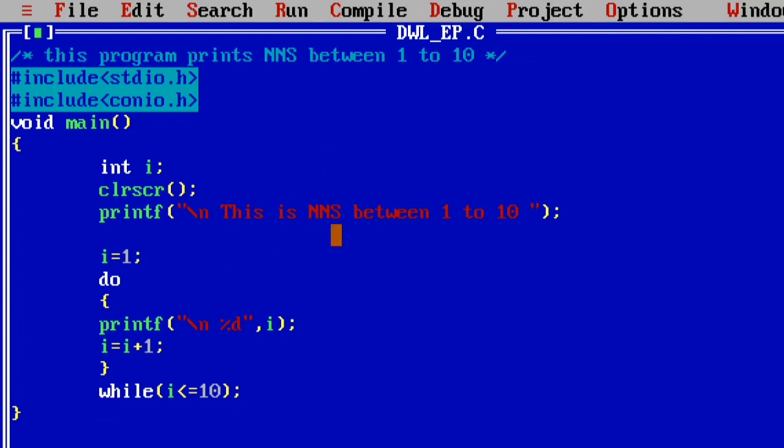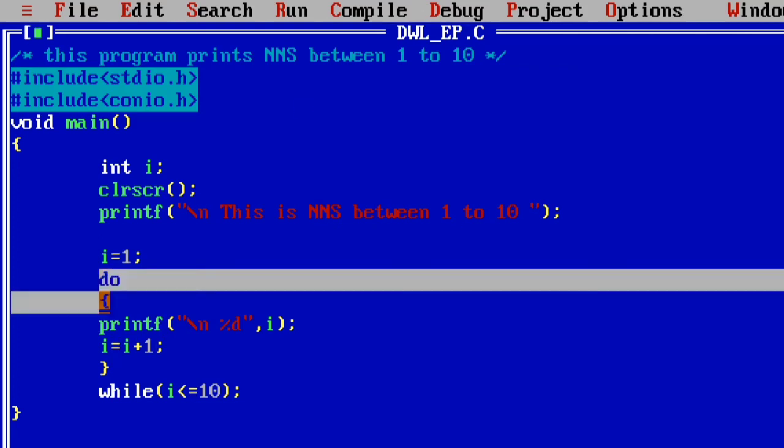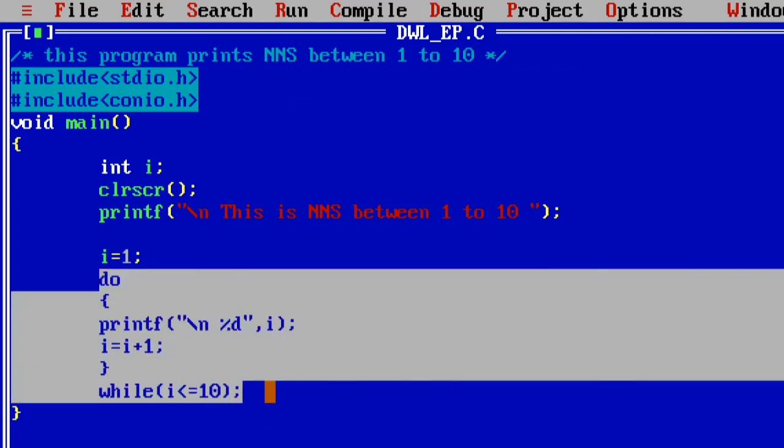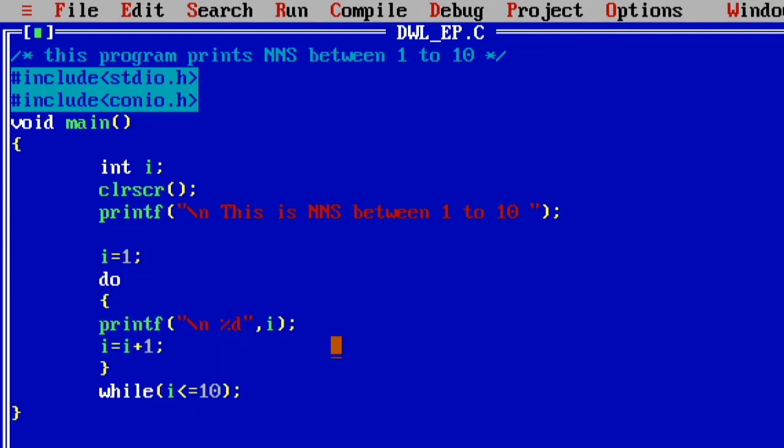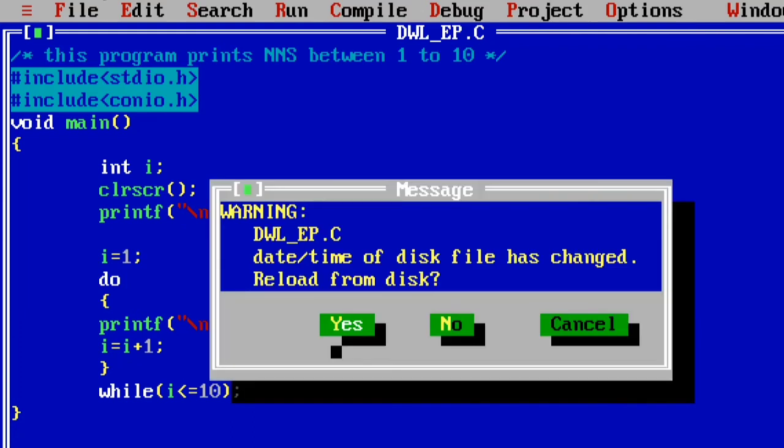This program also prints the natural number series between 1 to 10, but in the program I used the control statement do while. Then F2 to save, Alt F9 for compilation, and Control F9 to run.